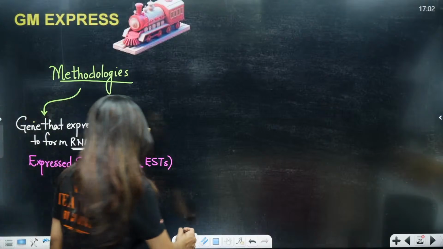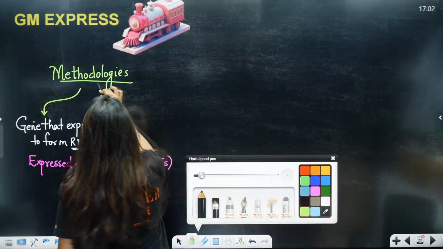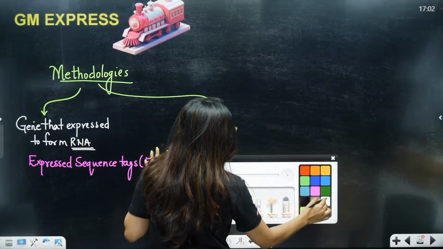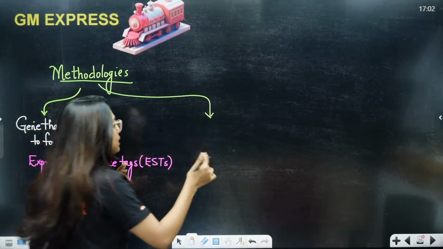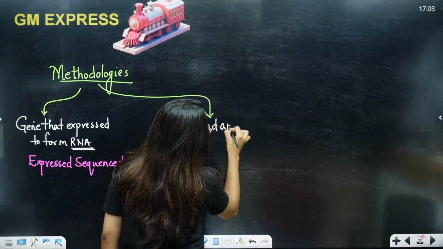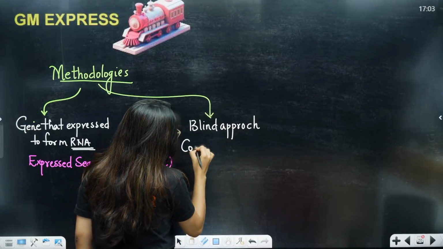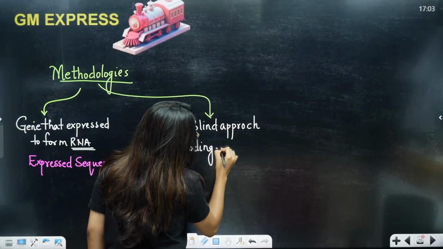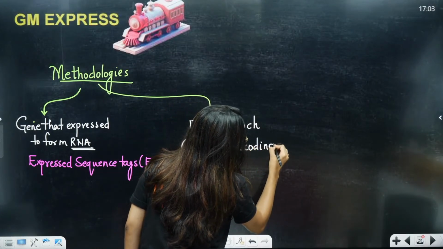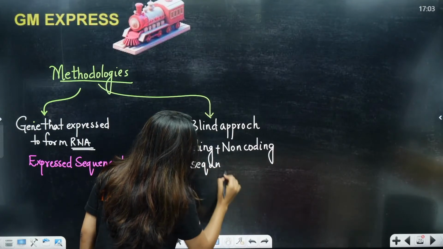Next one is going to be the second methodology. What is the second approach? First approach you understood. Here it was a blind approach. That means we did not categorize anything. It was a blind approach of taking all coding plus non-coding sequence, and later categorizing them and giving them the function.